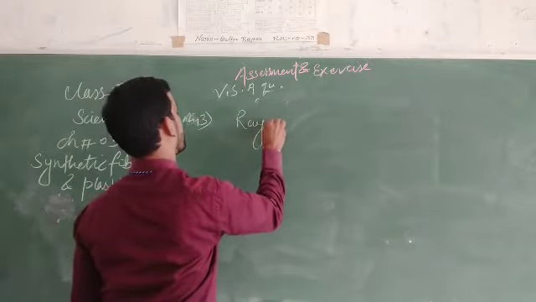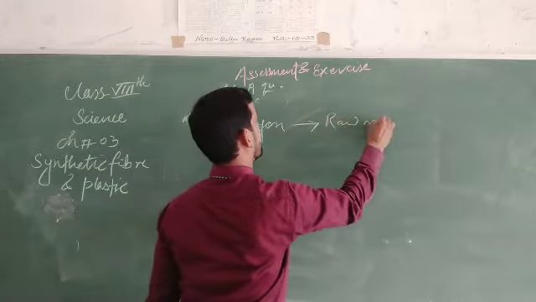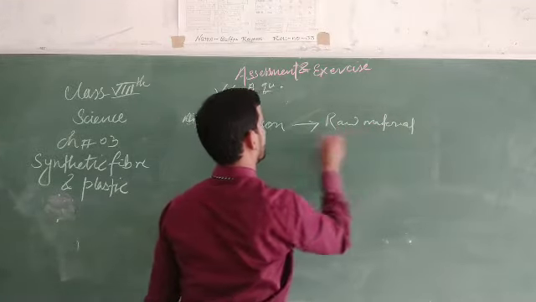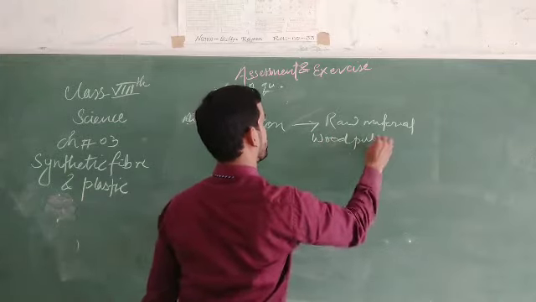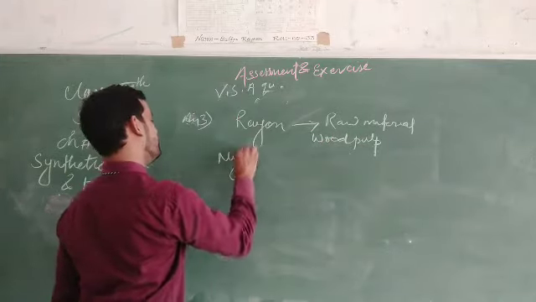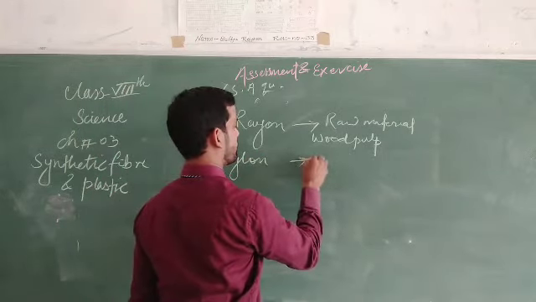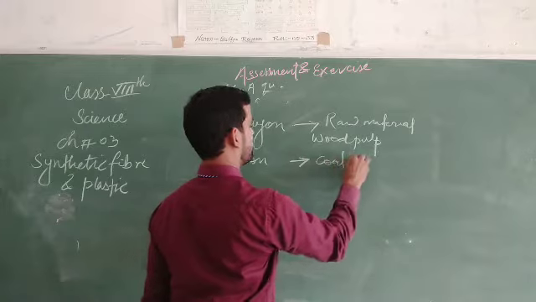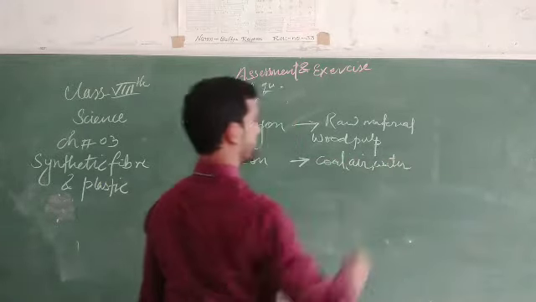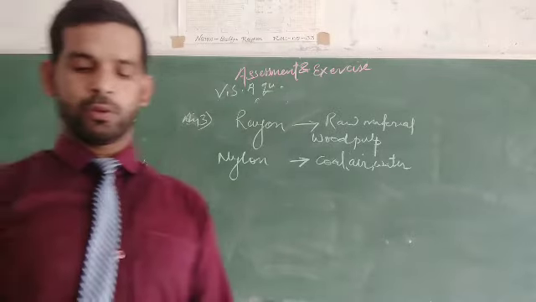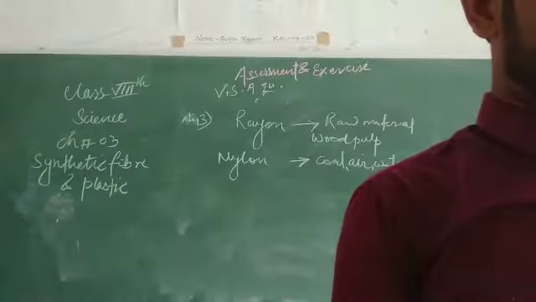Rayon's raw material is wood pulp, and nylon is made from coal, air and water.